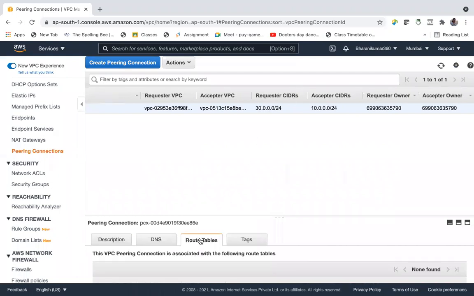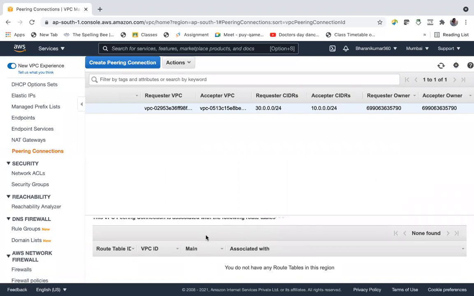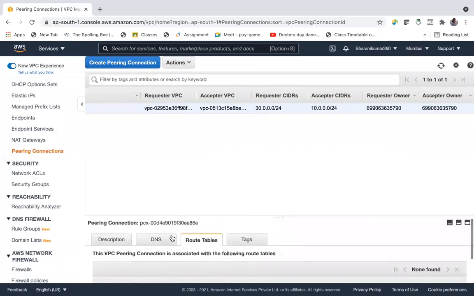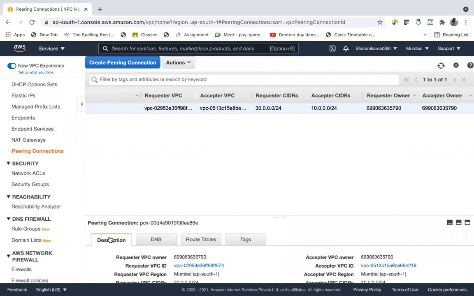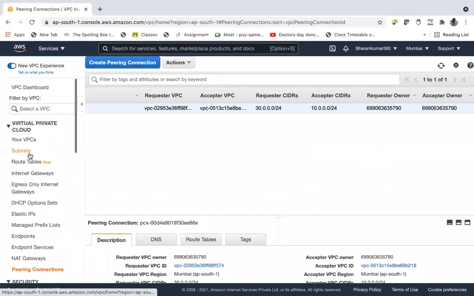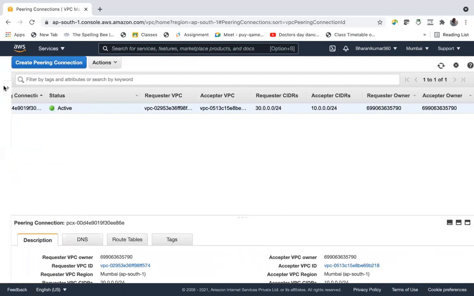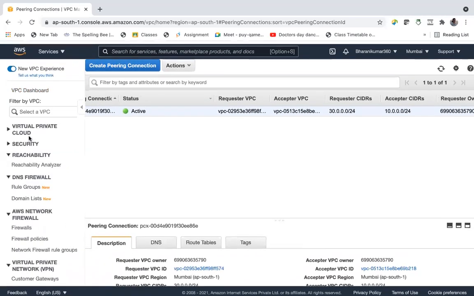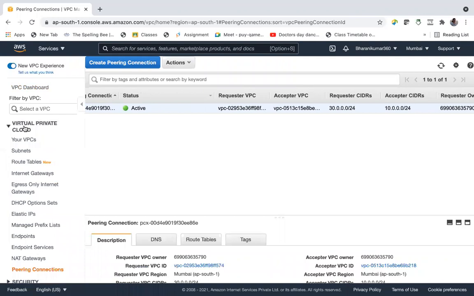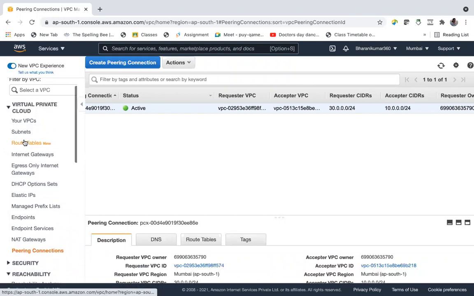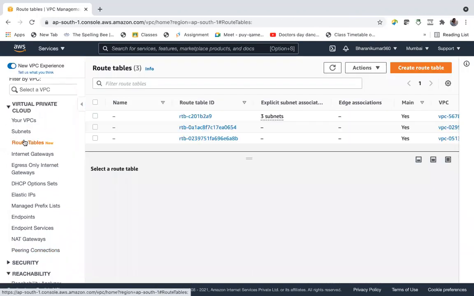Route tables: there are no route tables associated with it. We will go to these VPCs and the route tables. I have these two route tables, right?